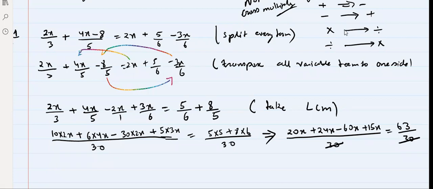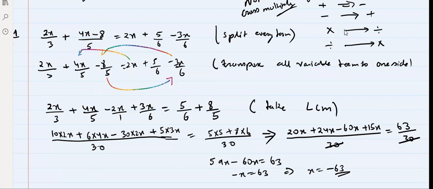20 plus 24, 44, plus 15 is 59. So we will get 59x minus 60x is equal to 63. So minus x is equal to 63. So x will be minus 63. Yes or no? Anyone have any other doubt?